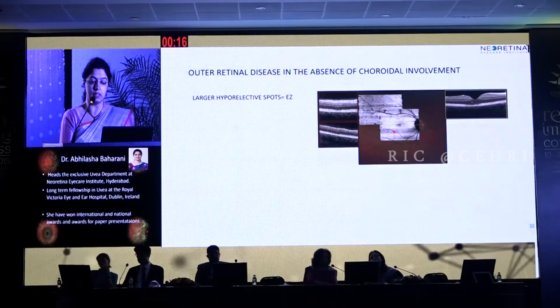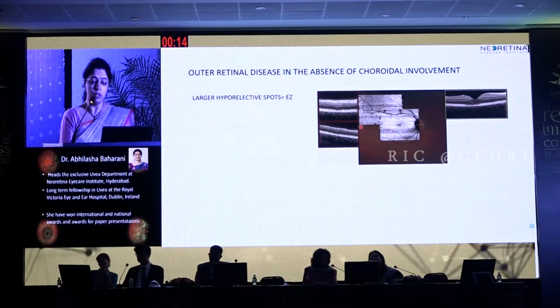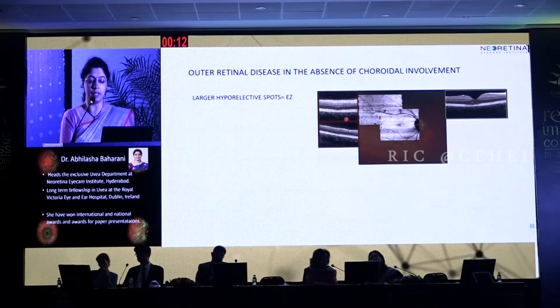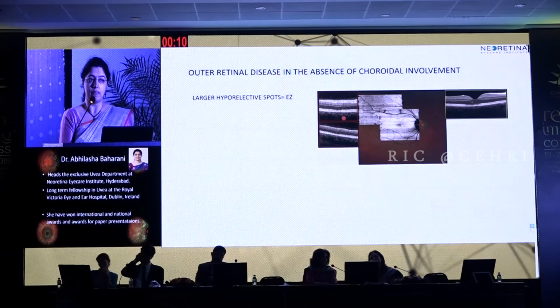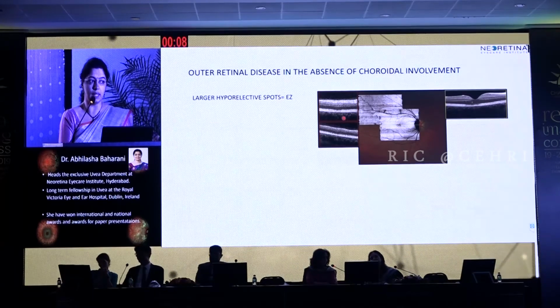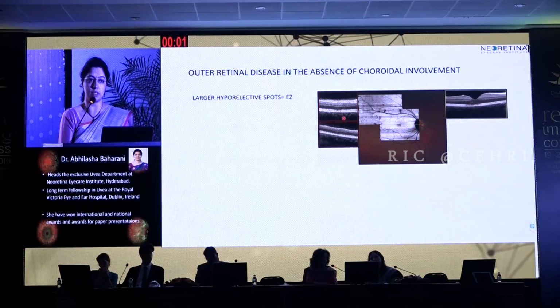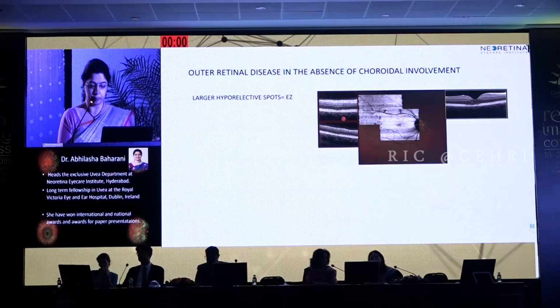But with this latest study, including OCTA, now MEWDS is defined as an outer retinal disease in the absence of choroidal involvement. Now, what are the hyporeflective spots that we see in the ellipsoid zone? So this has been theorized to be actually a photoreceptoritis. There is inflammation of the photoreceptor layer and increased transmission, and you see the normal autofluorescence from the RPE.